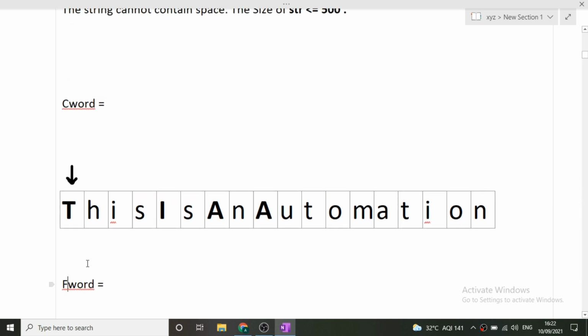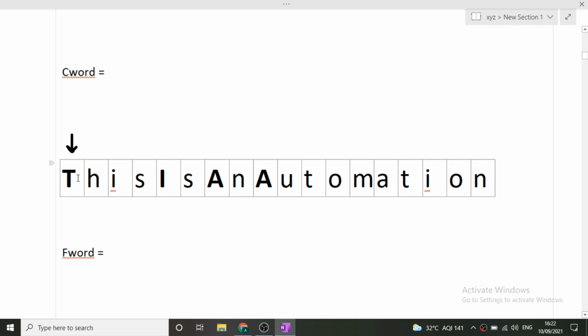Okay, so now since it is a string, we will simply iterate over the string. So first of all, see here T comes, T is capital. At the beginning our C word, the current word, does not contain anything, it is empty, and our f word also does not contain anything, it is empty again. So there is nothing we can do. Now T comes, we will simply add T to our current word in the smaller format, because T is capital and we only need the output in lowercase. So this T has been stored in the current word.